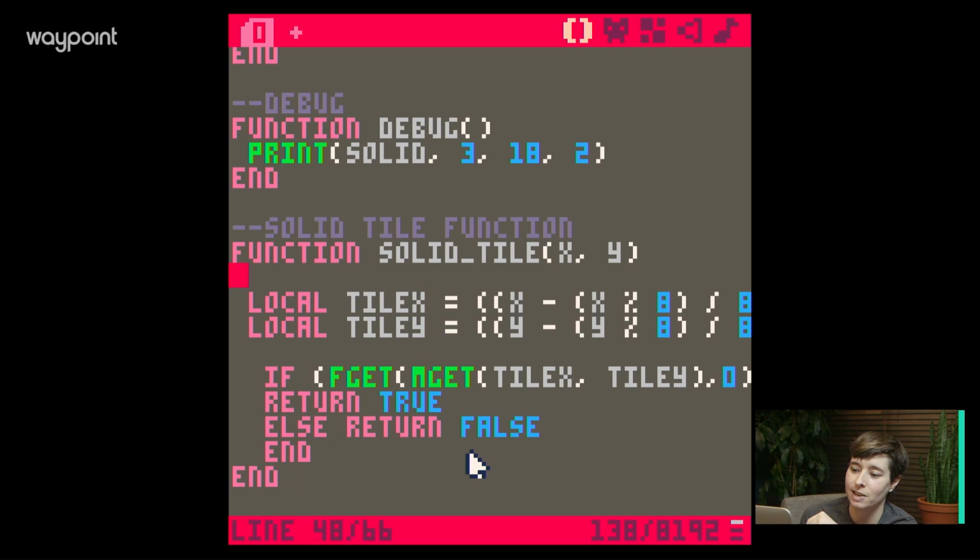All right, commented this out by saying this is the solid tile function. Ready? Okay, here's where it gets real good. And again, thank you, Uncle Matt, YouTube user, for a lot of this code. So the function that we're writing here is called solid tile, and it's passing the X and Y values right here. I'm seeing if anybody knows what the hell's wrong yet, but probably not. Okay, so we're making local variables for tile X and tile Y. And what all of this math is doing, finding the X value, is X minus X modulus 8, which is like divide by 8 and also throw the remainder into there, and then divide by 8. Okay. And same thing with the Y value.